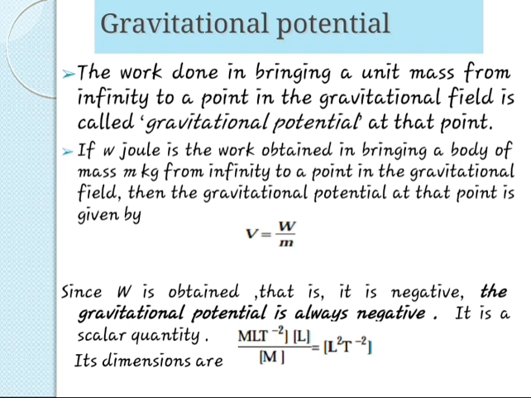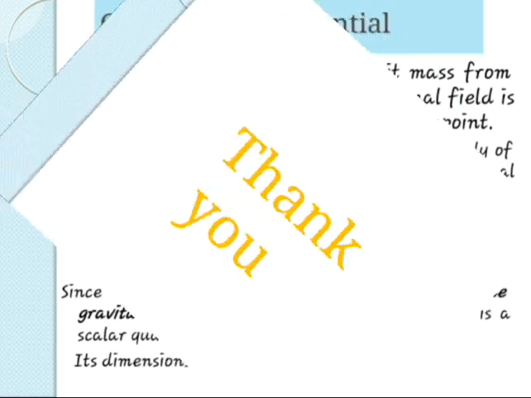The gravitational potential is always negative, it is a scalar quantity, and its dimensions are L squared T to the power minus 2. Thank you.